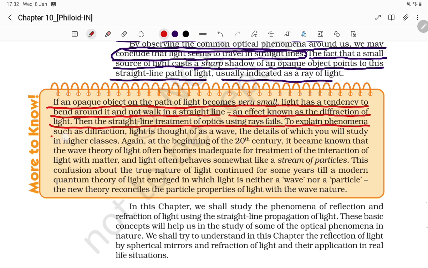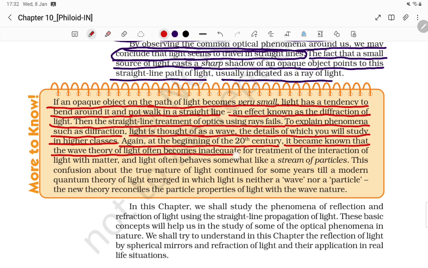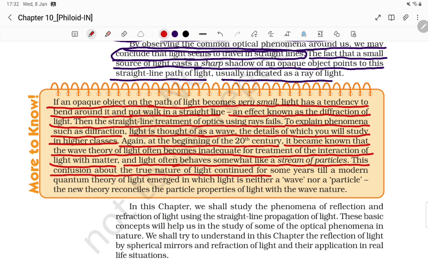To explain phenomena such as diffraction, light is thought of as a wave, the details of which you will study in higher classes. At the beginning of the 20th century, it became known that the wave theory of light often becomes inadequate for the treatment of the interaction of light with matter, and light often behaves somewhat like a stream of particles. This confusion about the true nature of light continued for some years till a modern quantum theory of light emerged, in which light is neither a wave nor a particle.